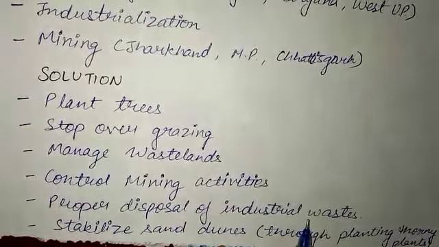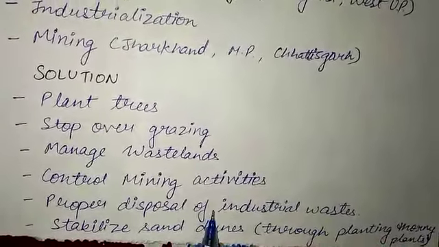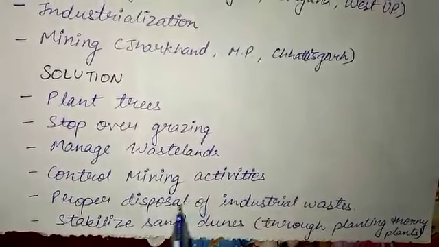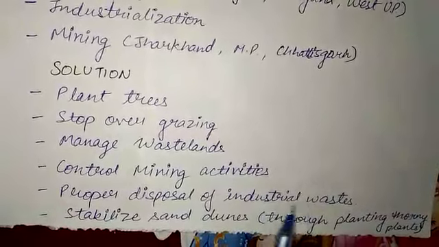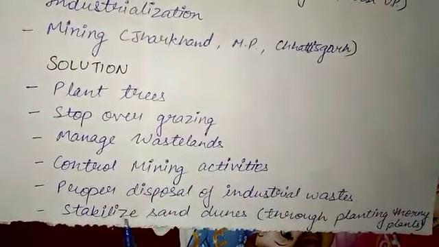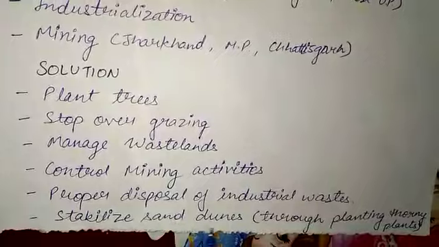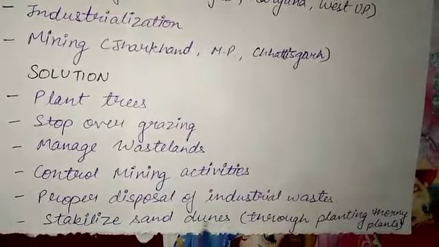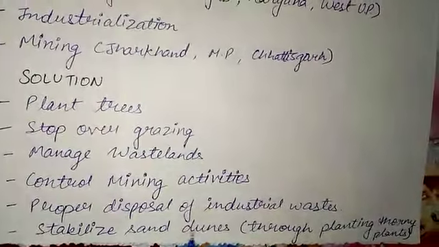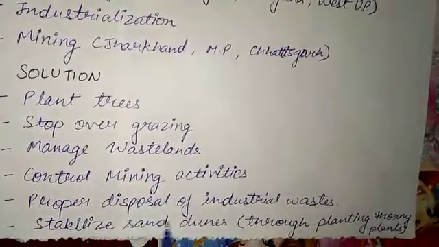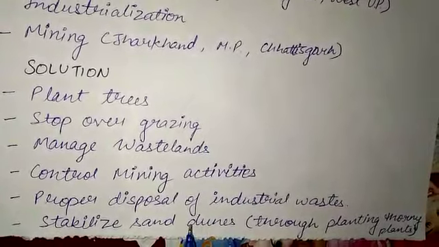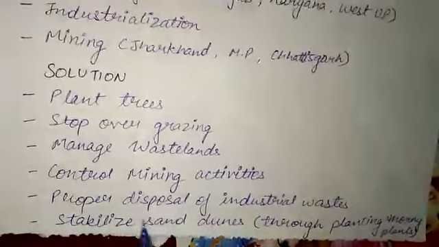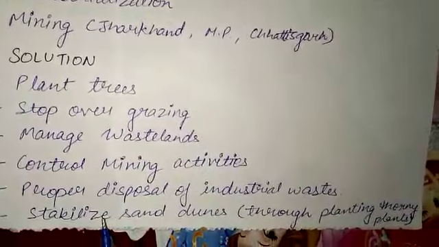Proper disposal of industrial waste. We are throwing our garbage and waste in water and on land thoroughly, so we should stop this disposal of industrial waste into land or water. Last thing is stabilizing sand dunes. In Rajasthan there are sand dunes, and when wind comes it disturbs them a lot, taking them from one place to another. If we plant thorny plants in that area, then we can stabilize these sand dunes as well.